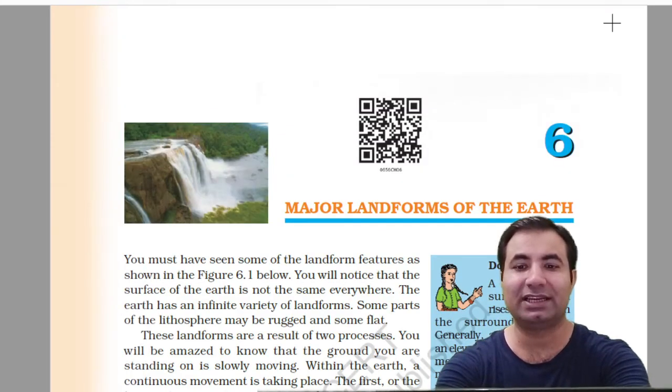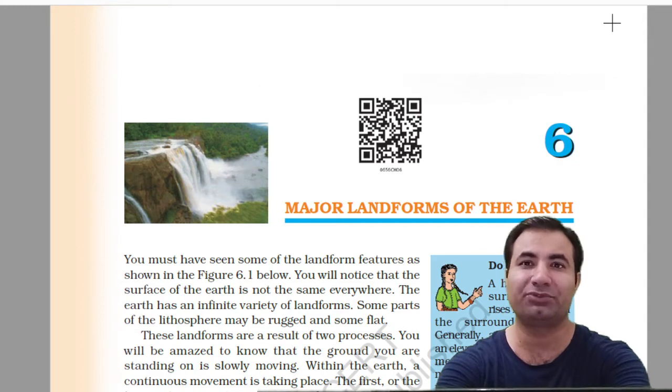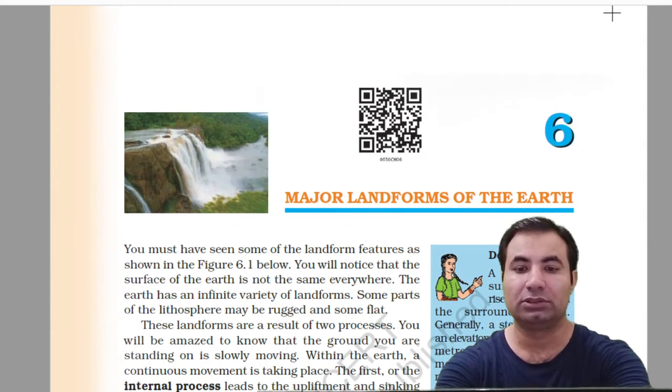So we can see that a hill is a land surface that rises higher than the surrounding area because of the force that forces it to uplift from the earth's surface. A steep hill with an elevation of more than 600 meters is termed a mountain. One of the mountains is 8808 meters high. That is Mount Everest.